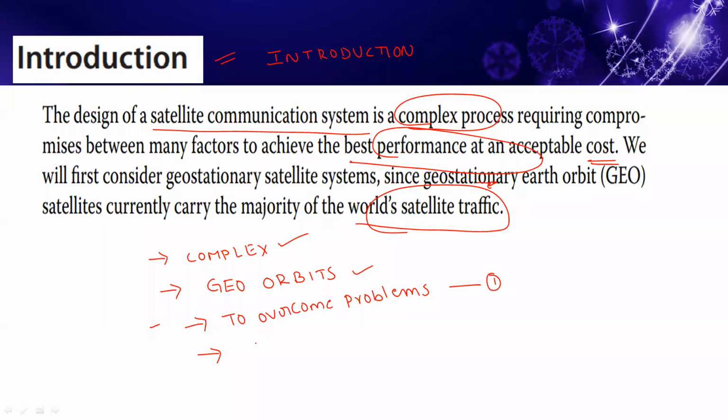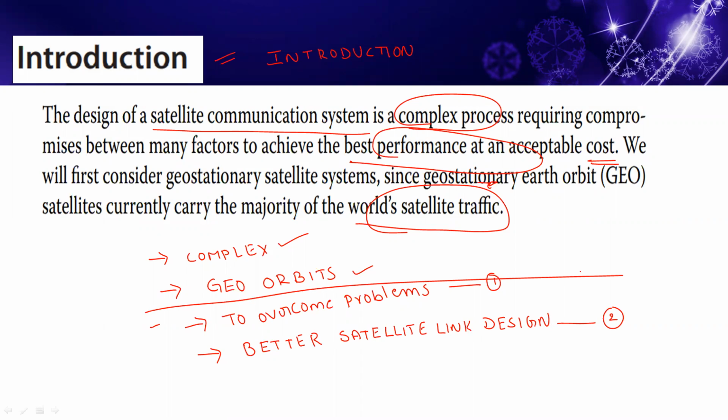The second one is to make a better satellite link design. So this is the second aim for this unit, and the third aim is to provide a good C by N ratio. So how to evaluate C by N?